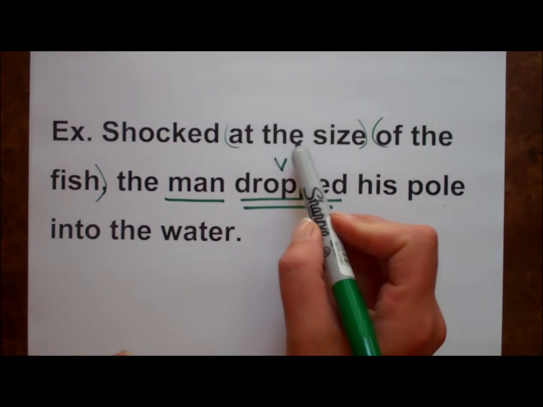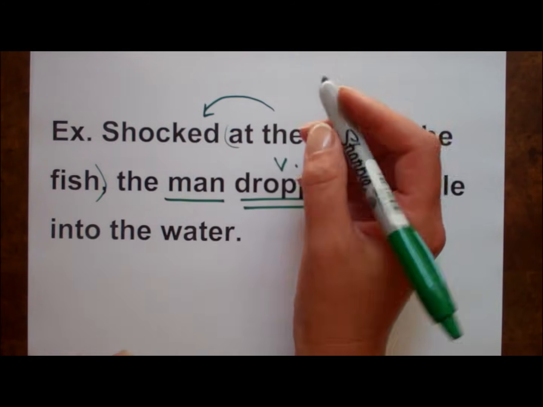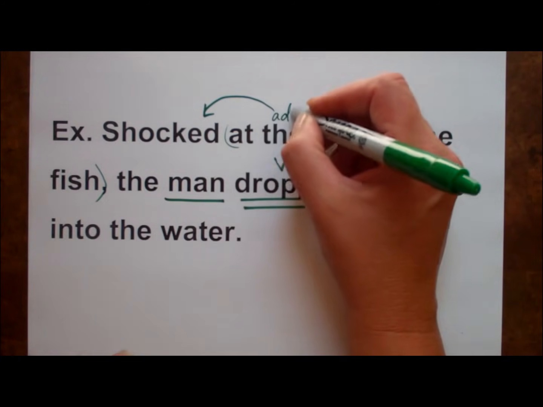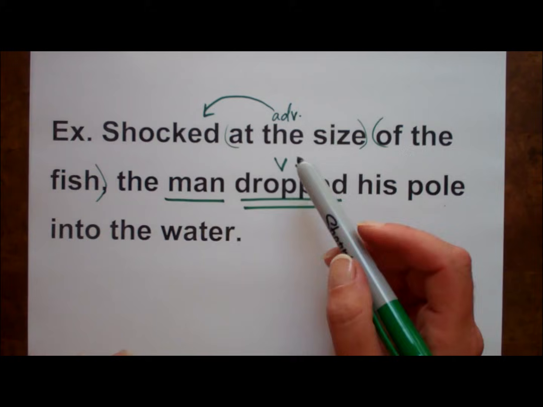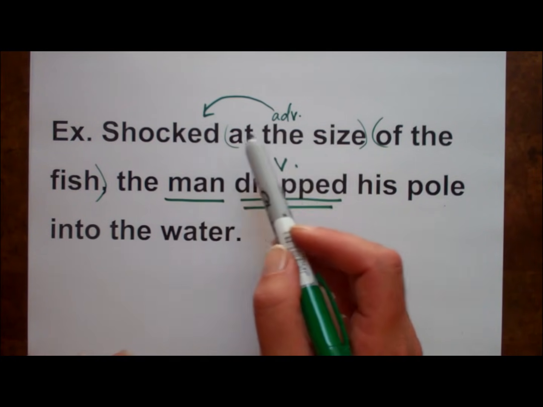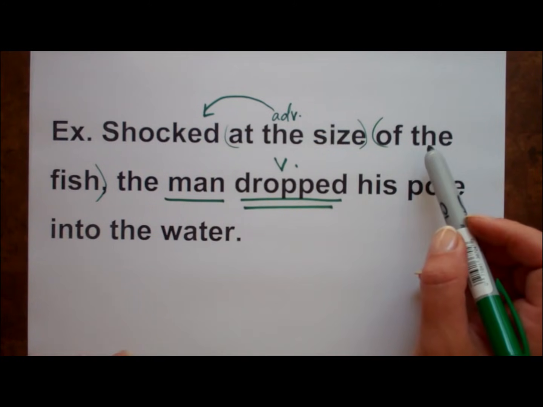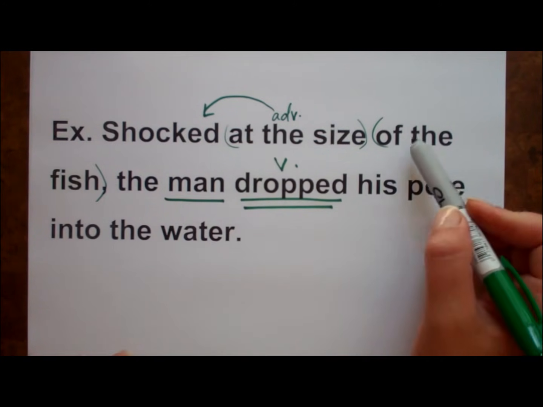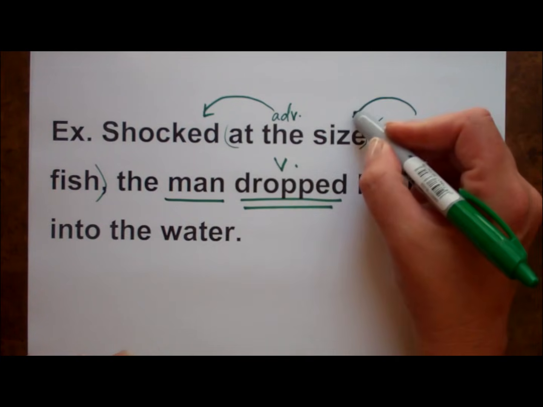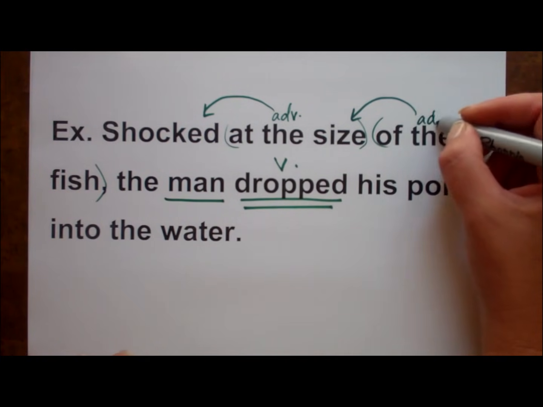So the prepositional phrase at the size modifies shocked and is therefore an adverb phrase. Shocked to what extent? At the size. And the prepositional phrase of the fish is an adjective phrase modifying size. Which size? The size of the fish.